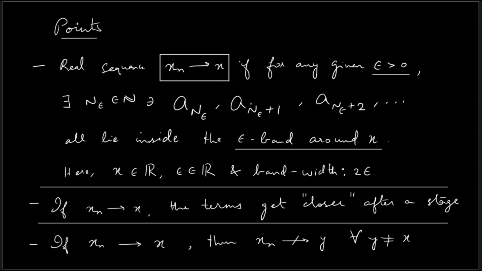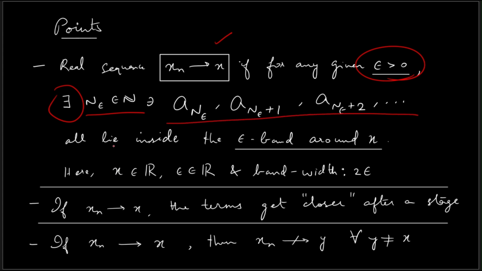Right. So summarizing this, any real sequence xn, I say that it converges to a real number. And when is it true? If we are given any epsilon, if we are given any thickness for the band, then we should be able to find a stage such that the terms after that stage all lie inside this epsilon band that we are considering, the epsilon band that we are drawing around the point x. And if that happens, we say that this real sequence xn converges to the real number x, right?